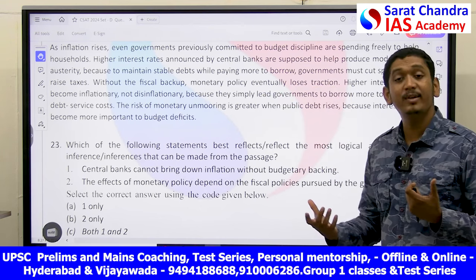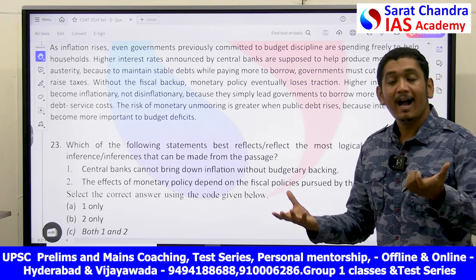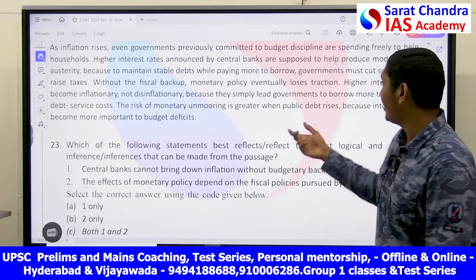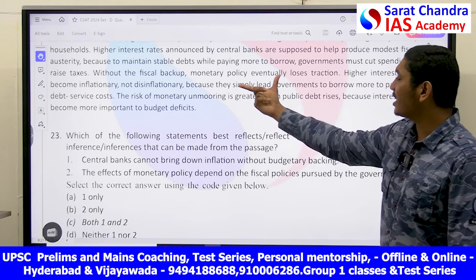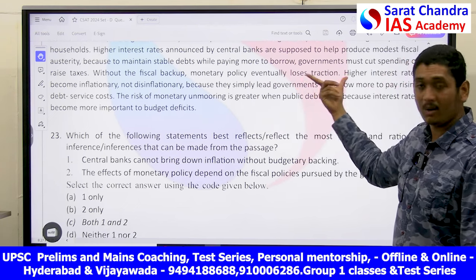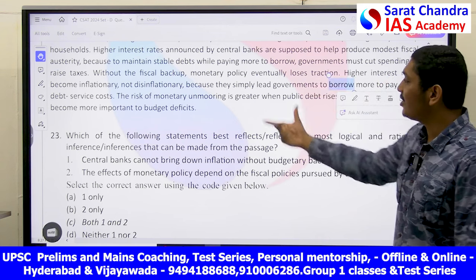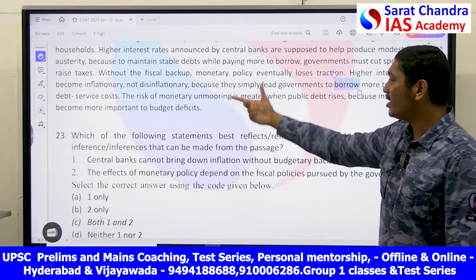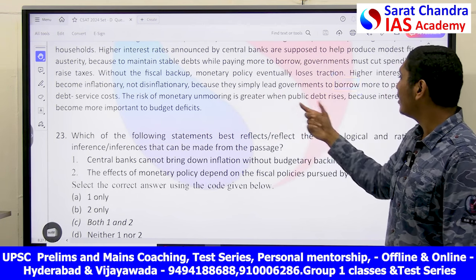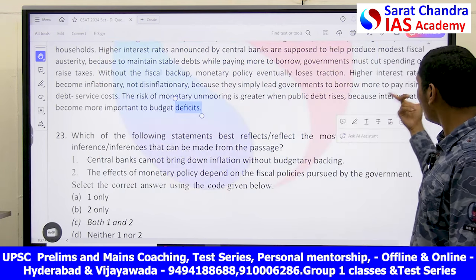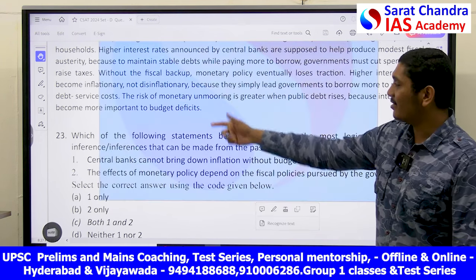Without fiscal backup, monetary policy eventually loses traction. Here the comparison is with respect to budget and the responsibility of the central bank. Government must cut spending or raise taxes. Without the fiscal backup, monetary policy eventually loses traction. Higher interest rates become inflationary, not disinflationary, because they simply lead governments to borrow more to pay rising debt service cost.